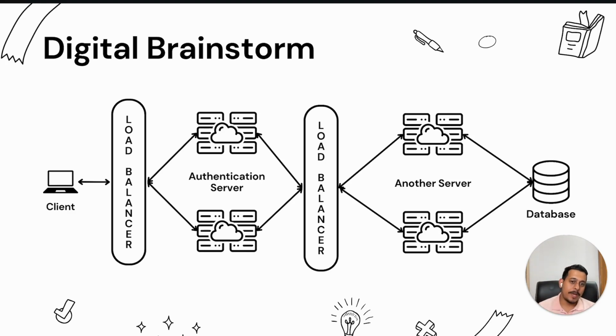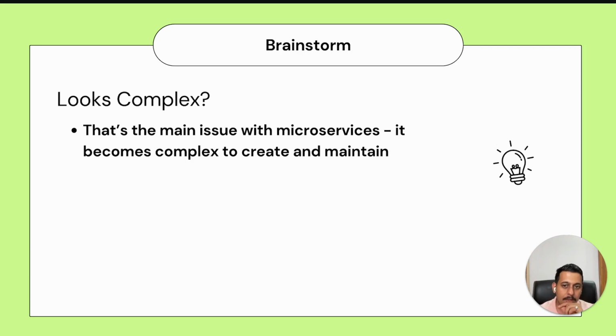Disadvantages: it is complex to manage, will require a lot of resources, will require a lot of developers also. The advantage of monolithic that we learned in the first part of the presentation was that it was very easy to maintain, not a lot of developers are required, but the problem is that it is very easily breakable. Once anything breaks, the entire server will crash. Okay, so we can see why microservices is preferred at some point and why monolithic architectures are preferred at some point.